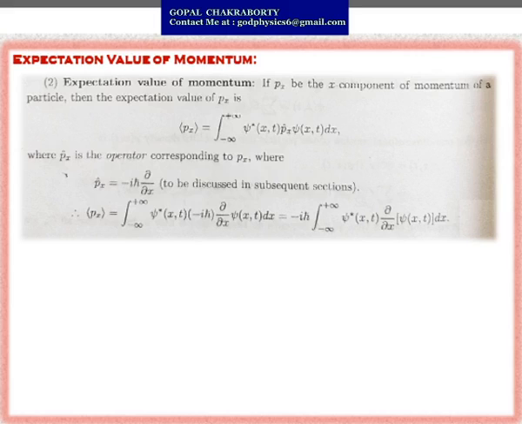Where px cap is the operator corresponding to px, and that operator value is minus i h cut del by del x. So if you substitute that value, you will get minus i h cut integration from minus infinity to plus infinity psi star del psi by del x dx. So this is the final expression of the expectation value of momentum. In my next class I will show you in detail how we will calculate all the values of this operator.